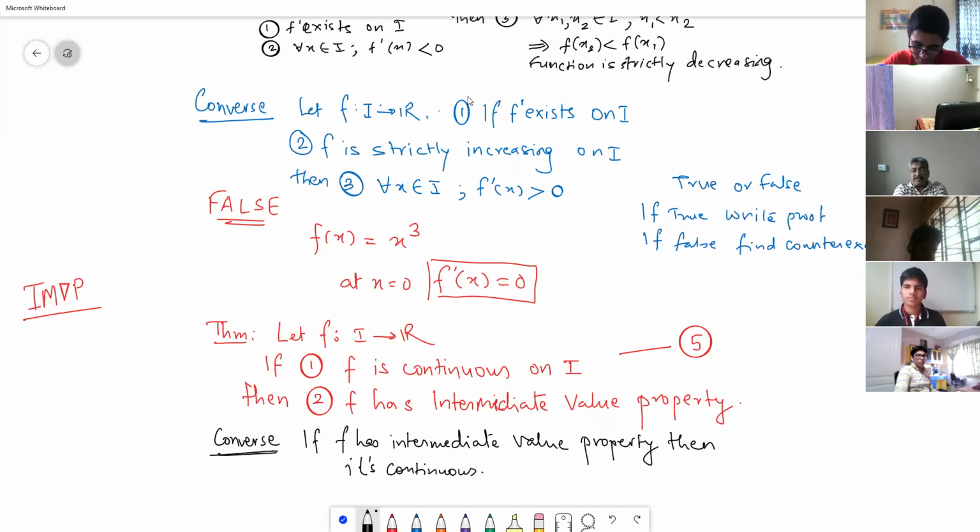So by the intermediate value property, all values between 0.1 and 0.9 should be available in the interval 0.9 to 1.1, which is false. Therefore, that kind of discontinuous function is not the correct counterexample for this.